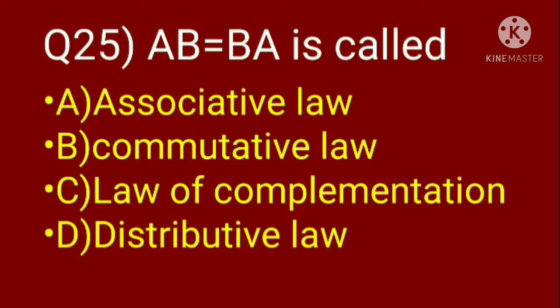Example is A double bar equal to A. We consider the option D, distributive law, A into B plus C equal to AB plus AC. So options A, C and D are eliminated. The correct option is B, A dot B equal to B dot A.